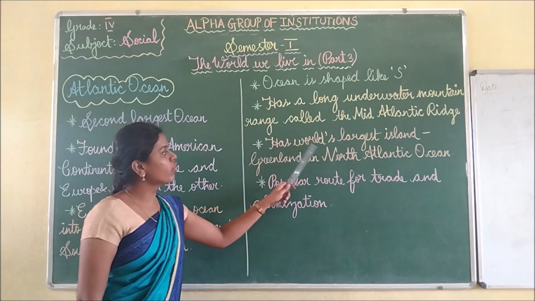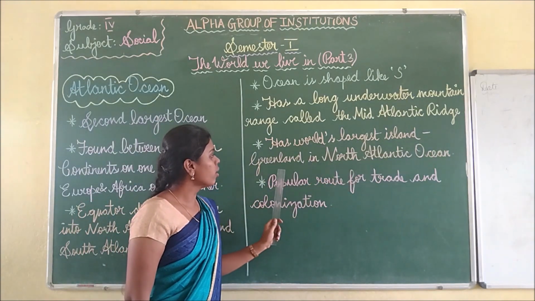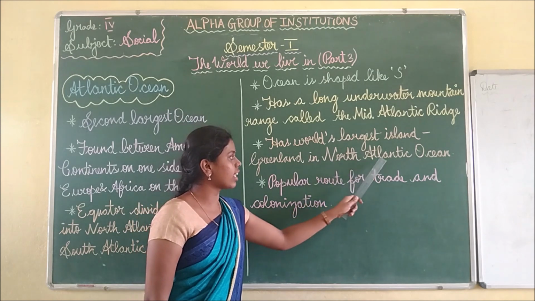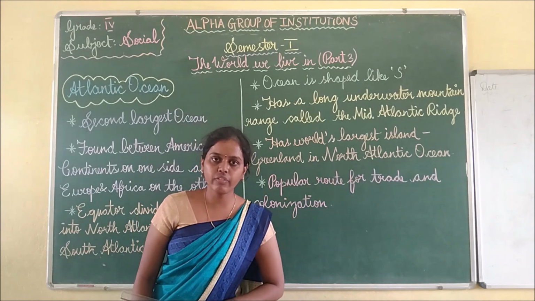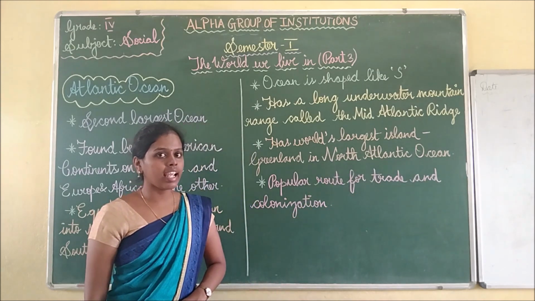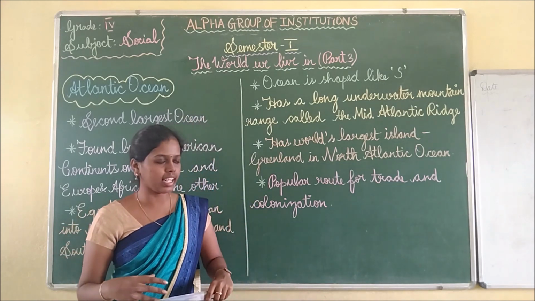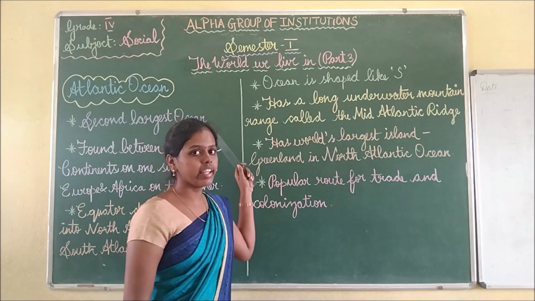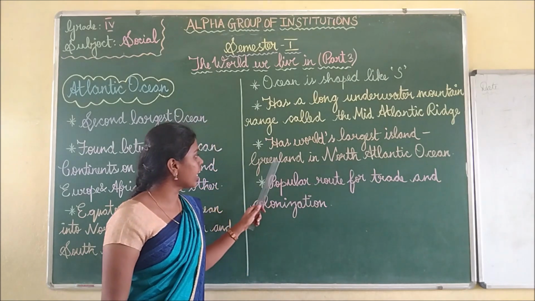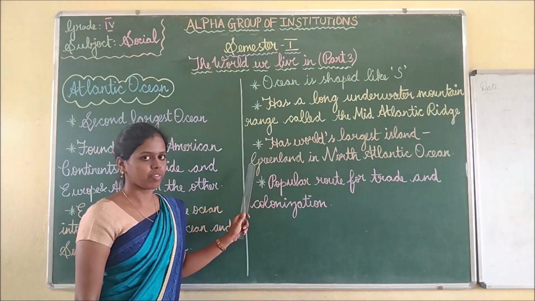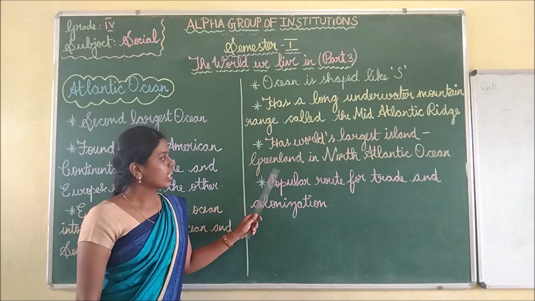It has the world's largest island, Greenland, in the North Atlantic Ocean. In the Pacific Ocean we saw the islands. I told you there will be many islands near an ocean. So near the Atlantic Ocean there is an island called Greenland.